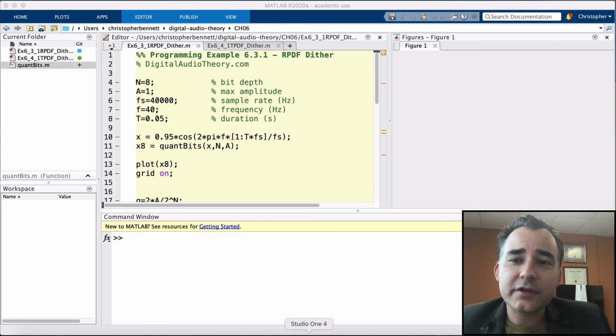First, the quantization process increases the noise floor. And secondly, a specific type of distortion is created in which the noise floor modulates with the signal. This is a perceptible distortion, especially for low amplitude signals. But fortunately, noise modulation can be mitigated through the use of dither.